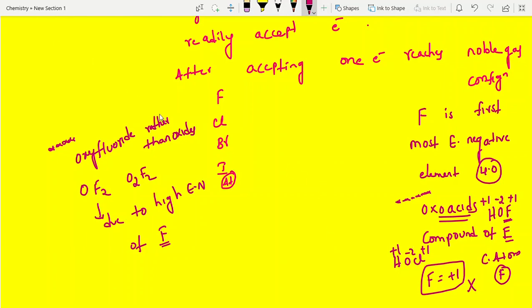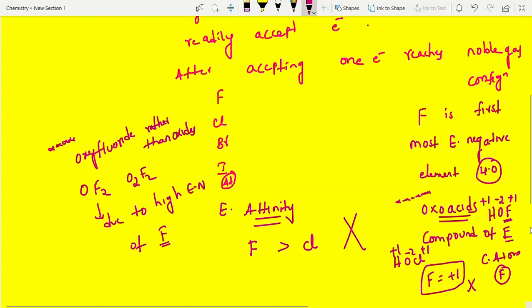Next one: fluorine, chlorine, bromine, iodine. Here I am asking one question, students: electron affinity order. We all expected fluorine to have more electron affinity than chlorine, but that is completely wrong. Just now we have taken one point: fluorine is the highest electronegative element in the periodic table, not only in the halogen family but in the entire periodic table. Highest electronegativity means its characteristic is to be ready to accept electrons, right? We expected more electron affinity for fluorine, but it's showing chlorine. What is the reason?